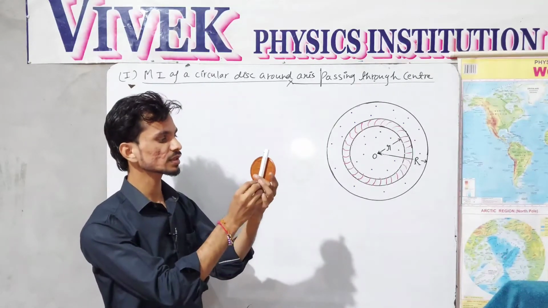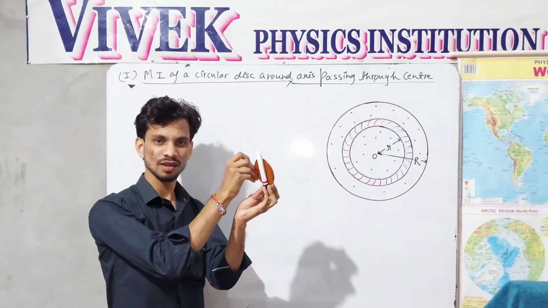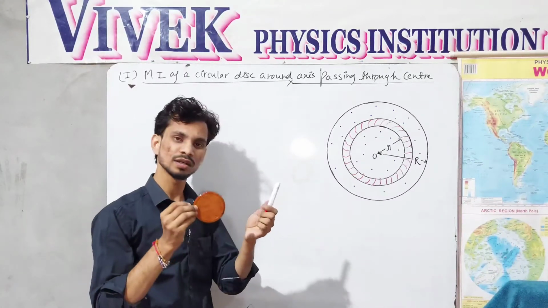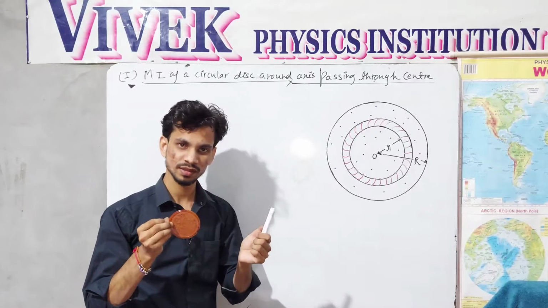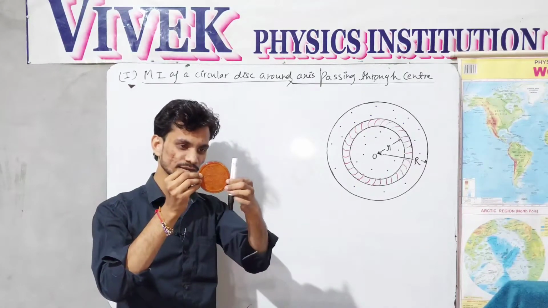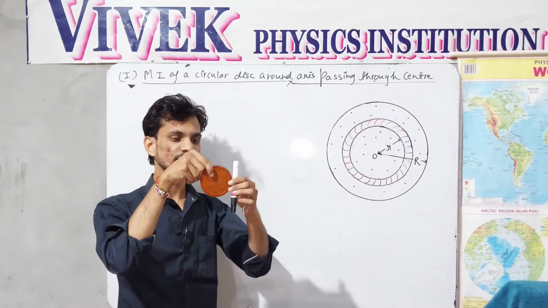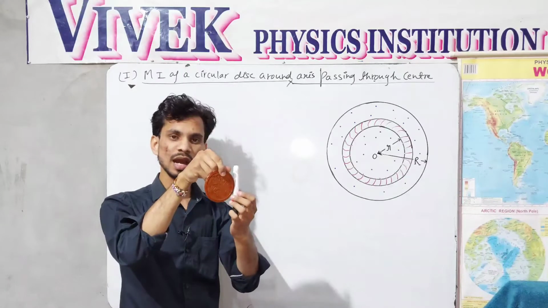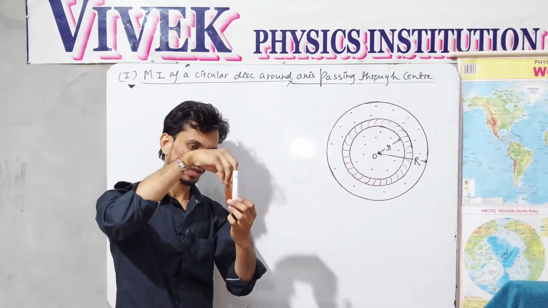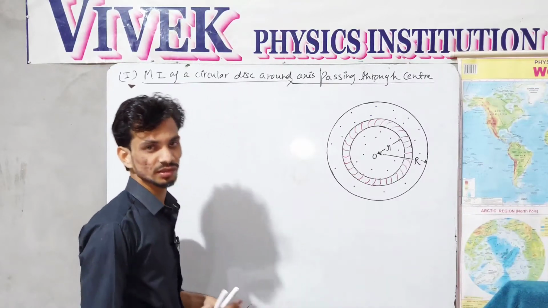So in this case the disc may be regarded as rotating like this. And the third case would be the moment of inertia of the same disc around the tangent. So this is a tangent. Now the x is like the tangent of the disc, and in this case the disc may be regarded as rotating in this situation. So one by one we are considering the three cases.